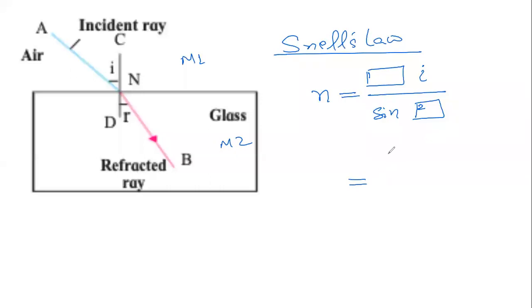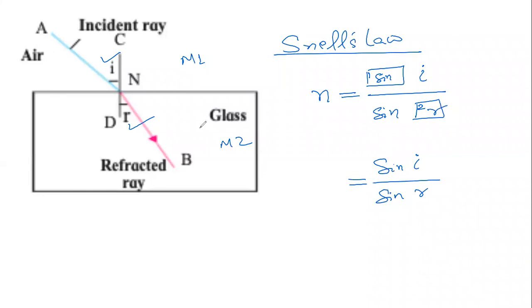So what I was looking for was sin i, this is small i, and sin r, which is small r. What are these? These are the angles of incidence and refraction. Kahan hai? This is the angle of incidence and this is the angle of refraction. So here comes sin, and this fill in the blank will be r. It is not 1 and 2. It is not sin 1 by sin 2. It is sin i by sin r.